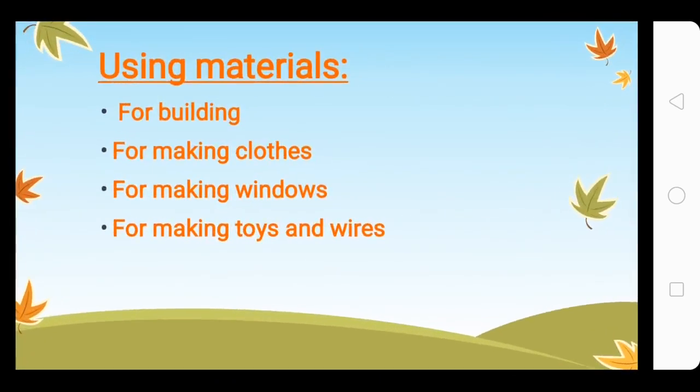Using materials. We use materials for different purposes. Number one is for building. Number two is for making clothes. As we have discussed plenty of times earlier, making cotton shirts or woolen shirts or leather jackets. So for making clothes, for making windows, for making toys or wires.